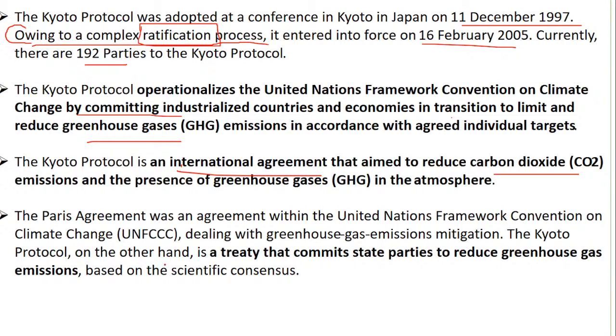And the protocol, on the other hand, is a treaty that commits state parties to reduce greenhouse gas emissions based on scientific consensus. So if you remember, we have studied what is the difference between treaty, protocol, and convention. That I have brought today also, I will tell you.